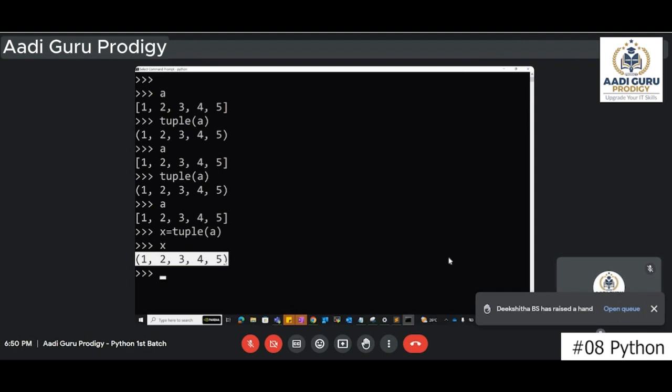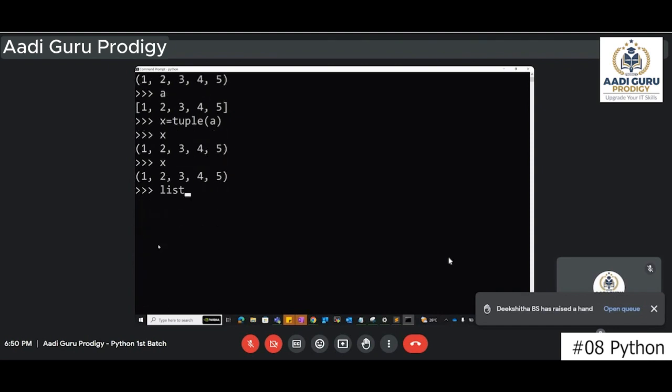Yes, sir. So now X is created. Now in the same way, from one type to another type, let's say X is a tuple and you want to convert it to a list: list of X. So list is a function we have discussed, right? To create a list, we can use square brackets or the list function. So if you want to convert from tuple to list, you can use the list method.